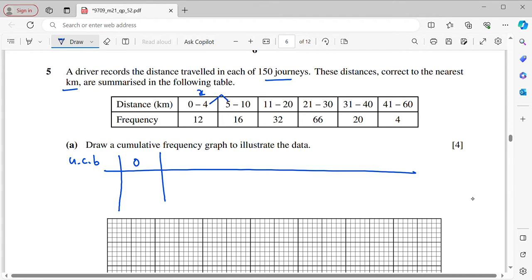You get the average of these two values. So 4 plus 5 divided by 2 is 4.5. Then now for the next one, you get the average. It will be 10.5. Then get the average of 20 and 21. It will be 20.5. Average of 30 and 31. It will be 30.5. The average of 40 and 41. It will be 40.5.